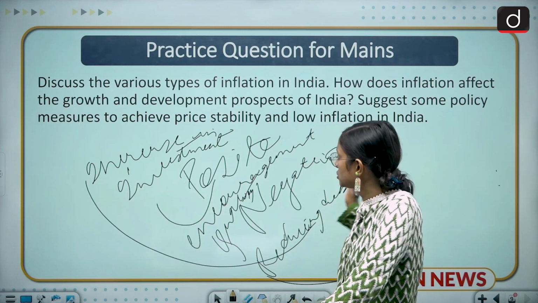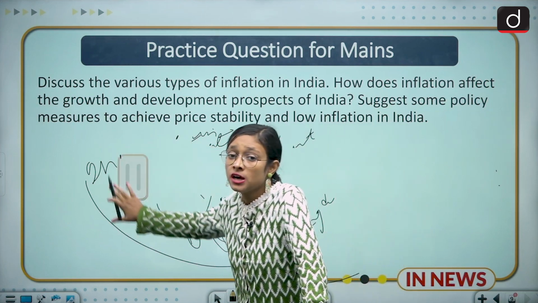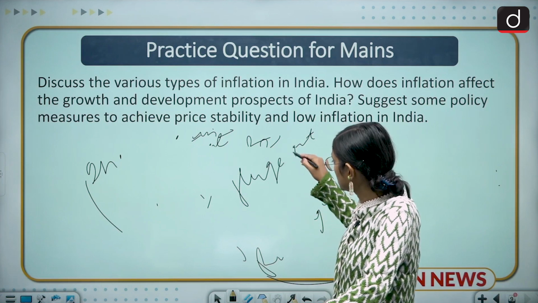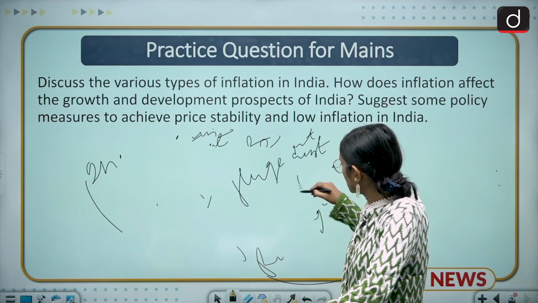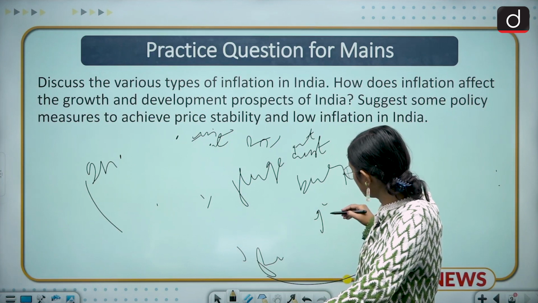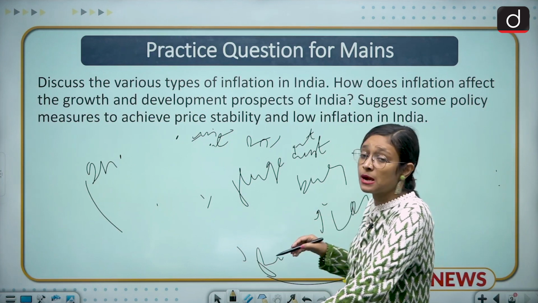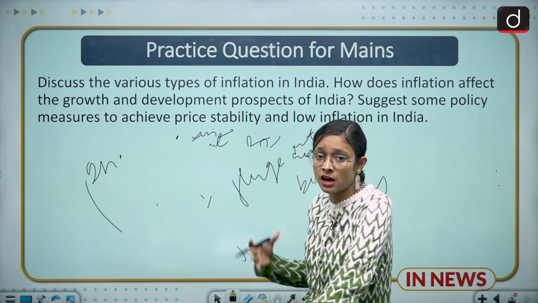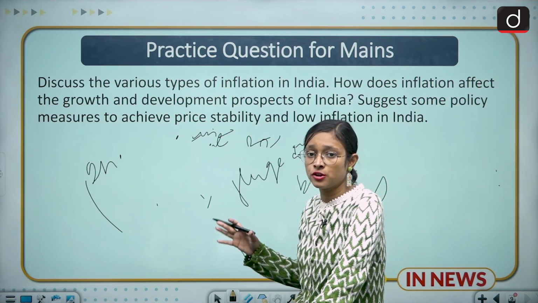Coming to tight inflation, what negative impacts do we have? Maybe a huge debt burden, loss of purchasing power, and instability and inefficiency of the economy. So these are the negative impacts we have. We already discussed this question very well.